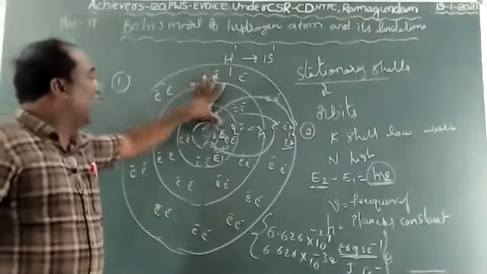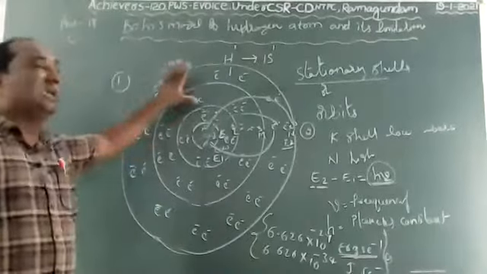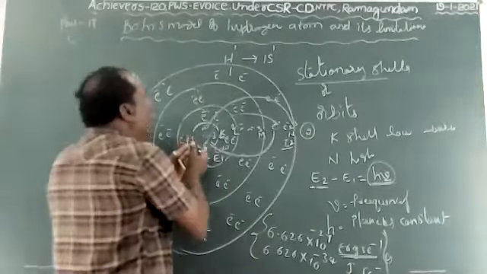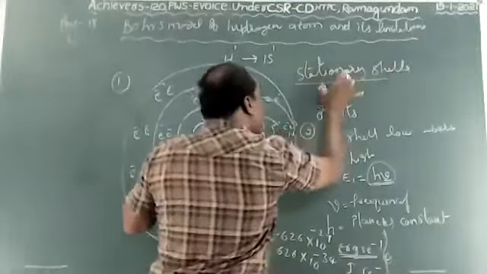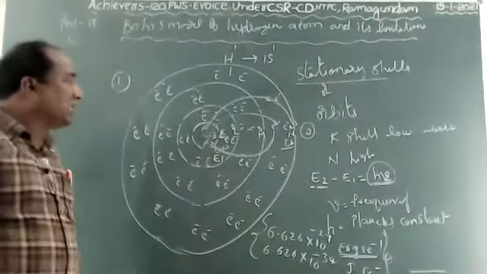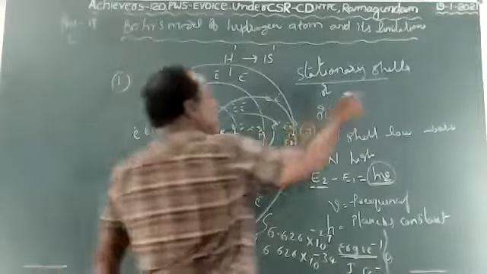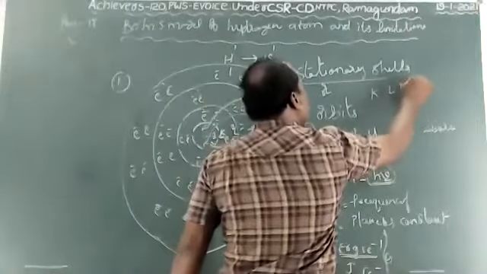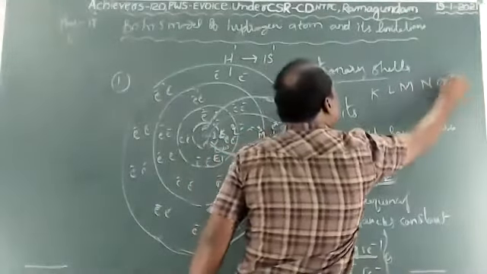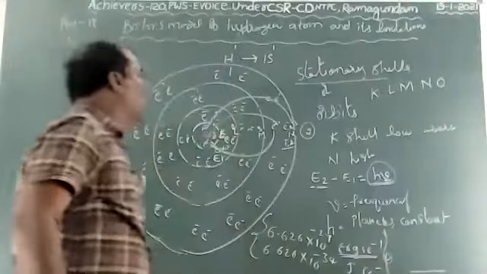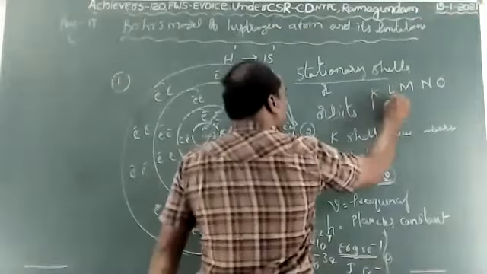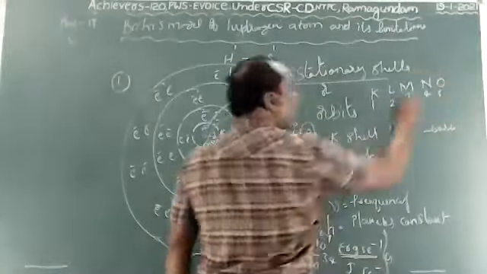At this time, the electron's energy is constant. These shells we call stationary shells or stationary orbits. Stationary shells are denoted by K, L, M, N, O, and so on, numerically 1, 2, 3, 4, and 5.